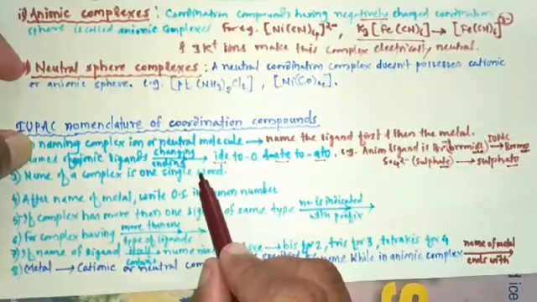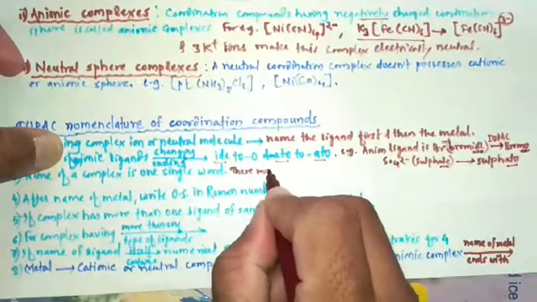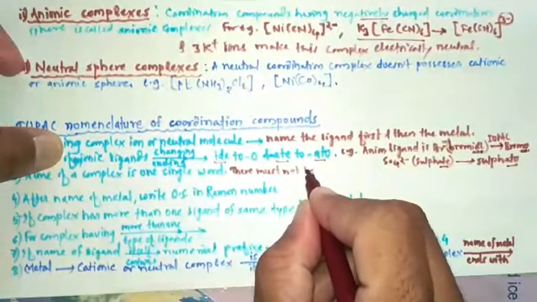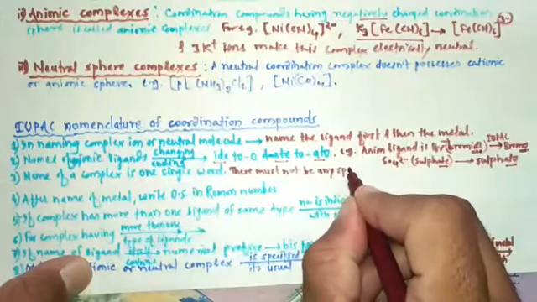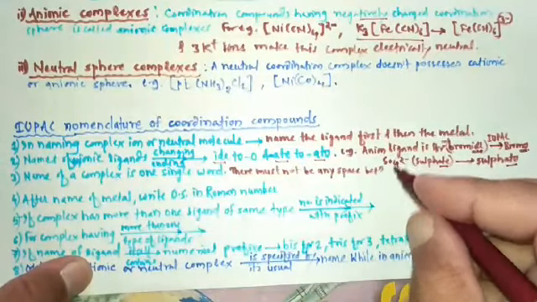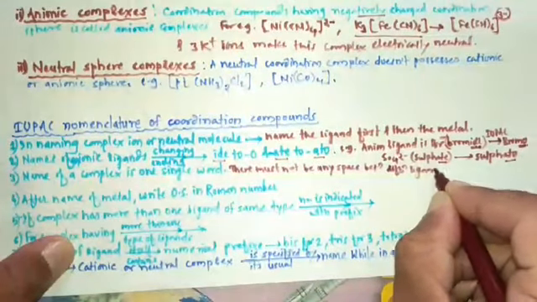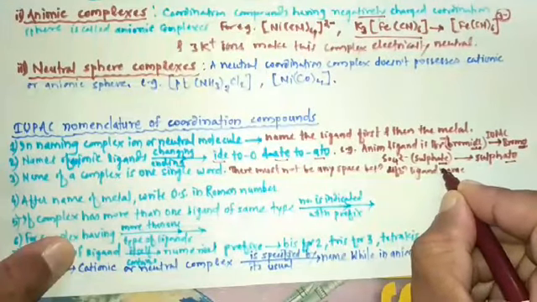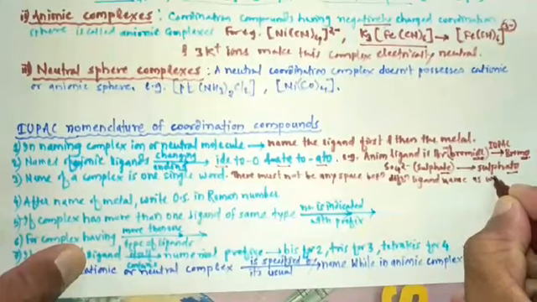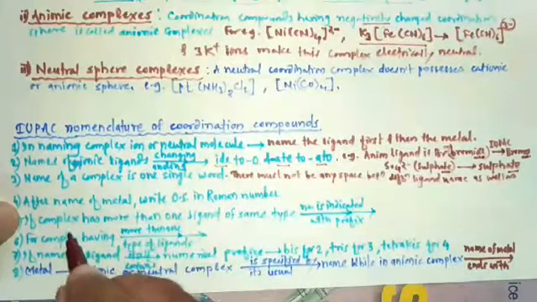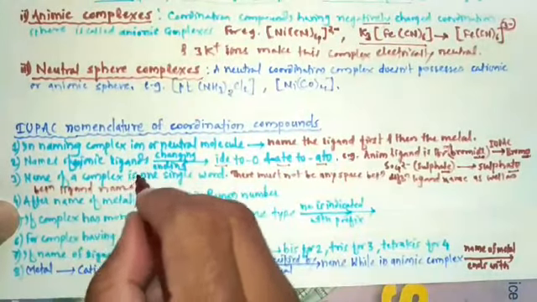There must not be any space between different ligand names, as well as between ligand name and name of metal.